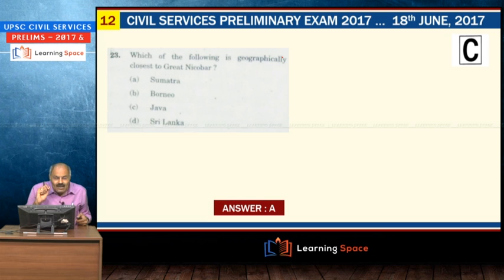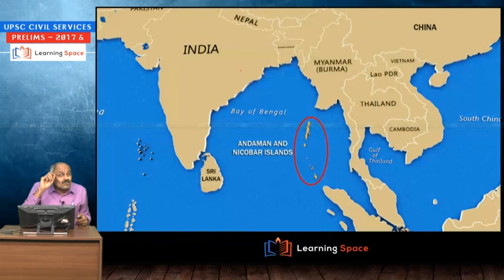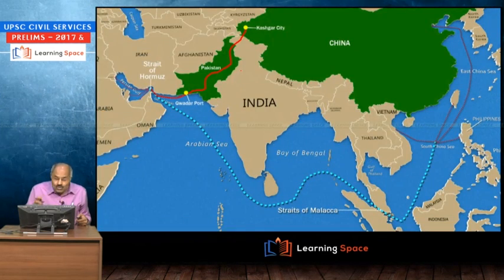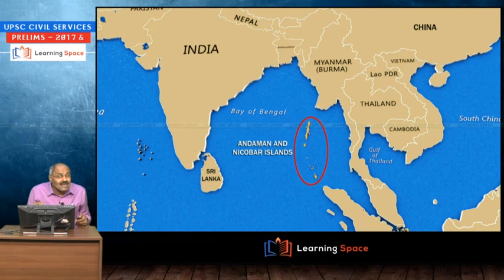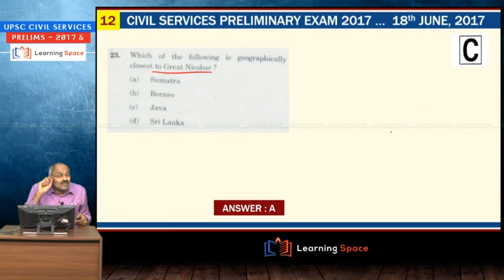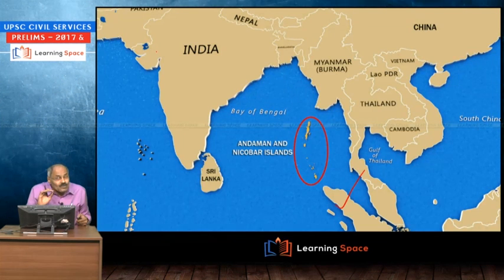Then the next one is, which of the following is geographically closest to Great Nicobar? And please don't forget, I have shown you this map a number of times. Not only that, I have shown you this Malacca Strait a number of times, and not only that, this Andaman and Nicobar Islands I have shown you a number of times, and this island also I told you a number of times in the current affairs. So that is Sumatra. So these type of questions we will try to increase the intensity for 2018 Civil Services preliminary exam, right?